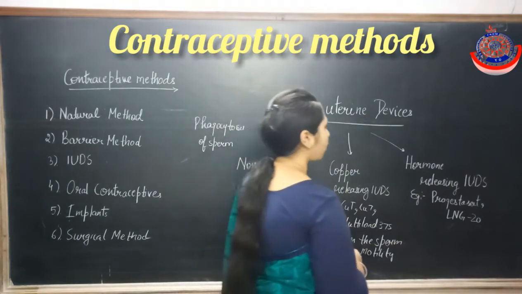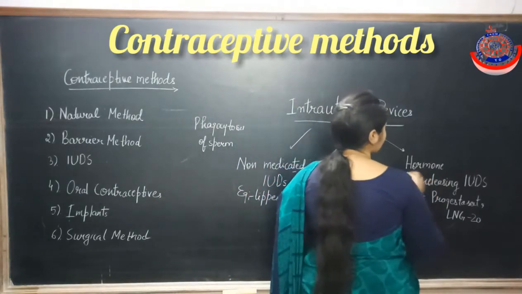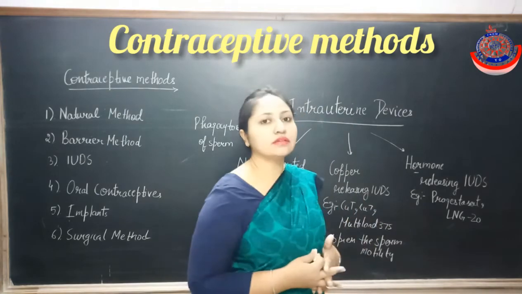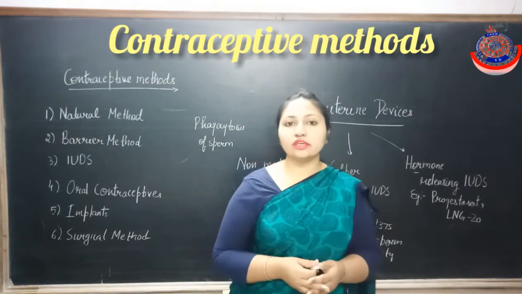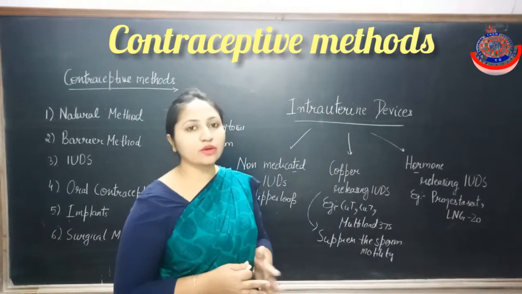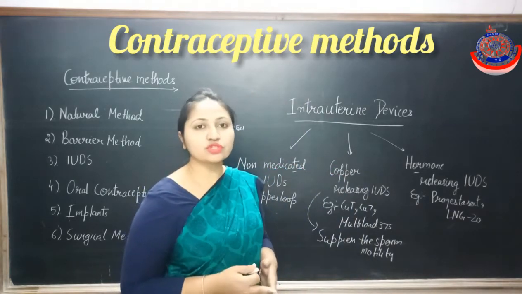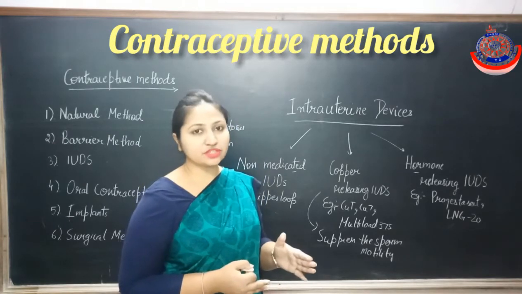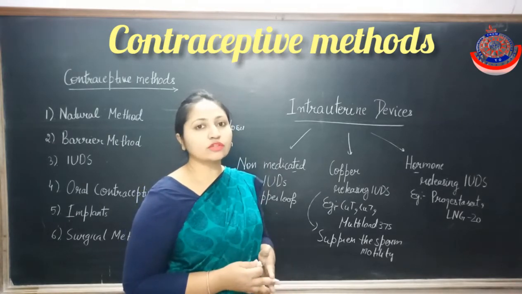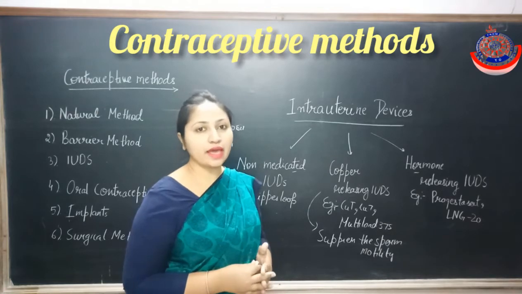Now next are hormone releasing IUDs. They help in preventing the implantation process in the uterus region, meaning that when the zygote is formed, the fusion of the sperm and the egg will happen, but still the implantation will not occur for the further development of the embryo.